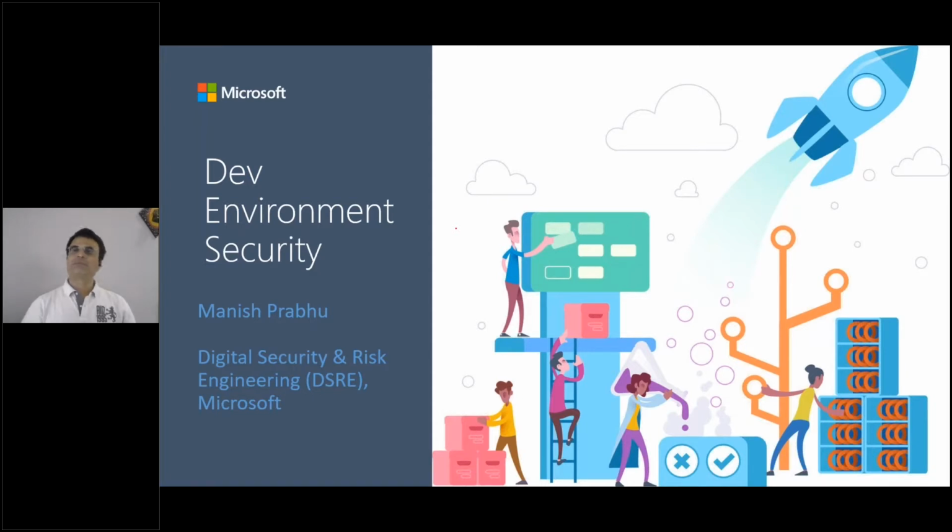In this talk, I'm going to cover an often neglected aspect of DevOps. We have been doing DevSecOps for the last few years around the world in different environments, which has generally meant security integrating into the DevOps pipeline, right?